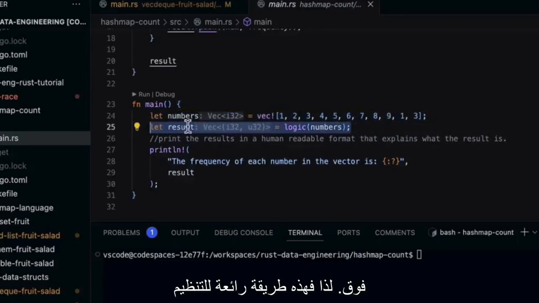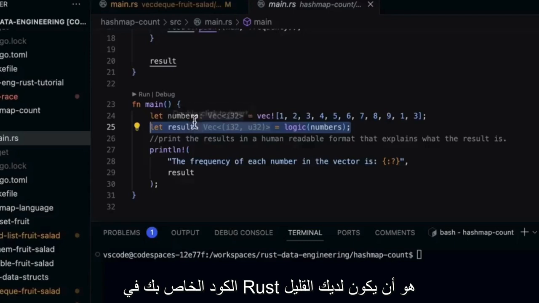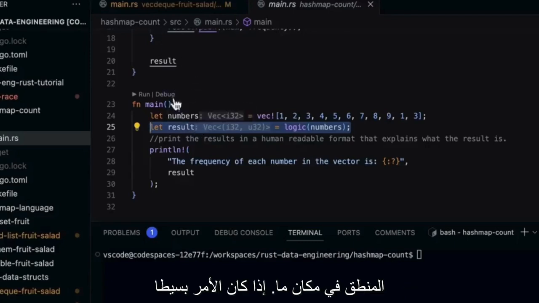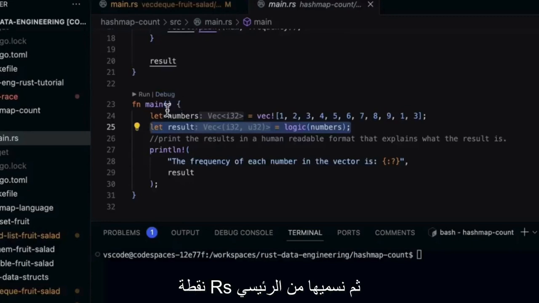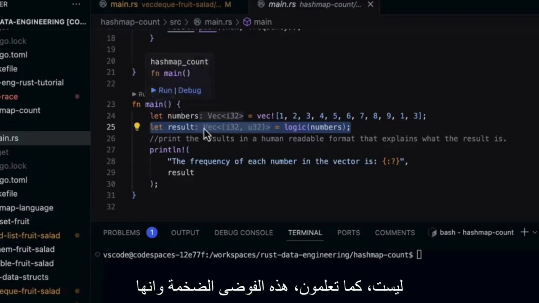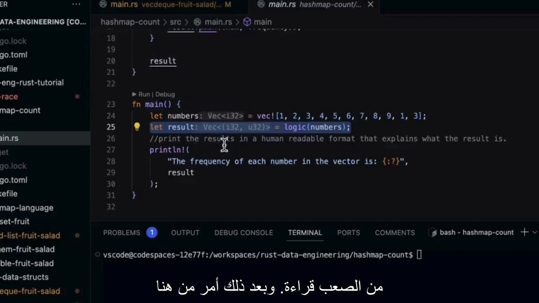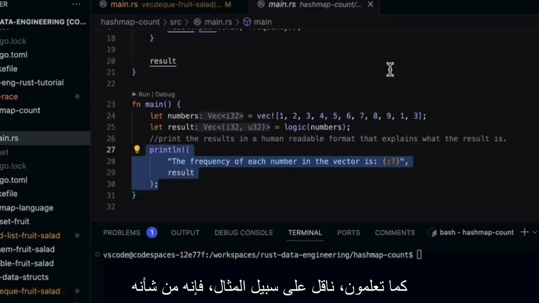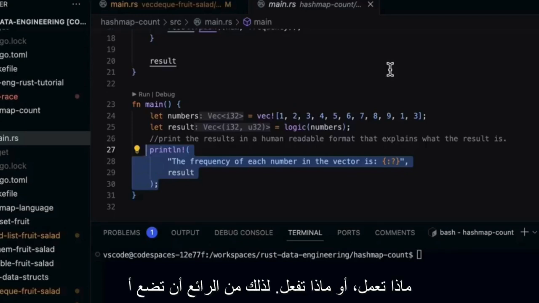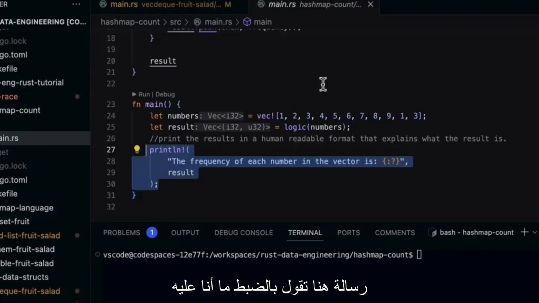So this is a great way to organize your code in Rust, to have a little bit of logic somewhere if it's a simple script, if you're not going to make a lib.rs, and then call it from the main function. That way the main function isn't this huge mess that's hard to read. And then I go through here and I print out the frequency of each number so that I can explain what it is I'm doing. Because if you just print out a vector, for example, it would be a little bit difficult to understand what it does. So it's great to put a message here that says exactly what I'm doing.